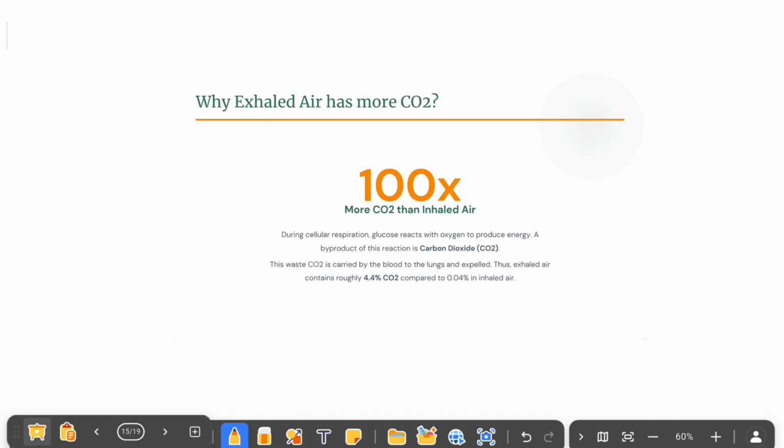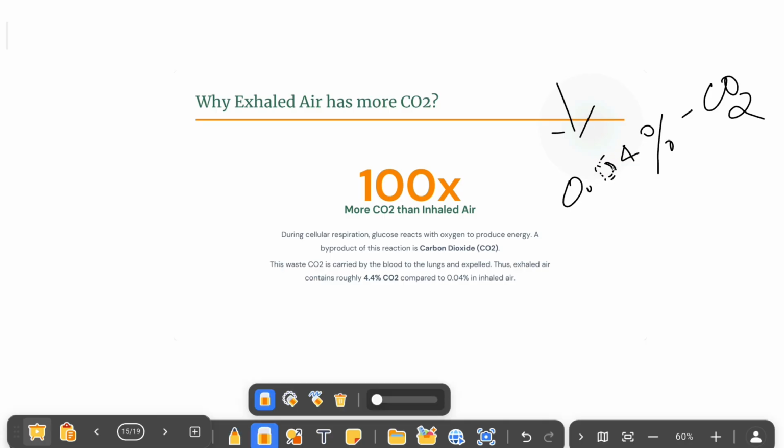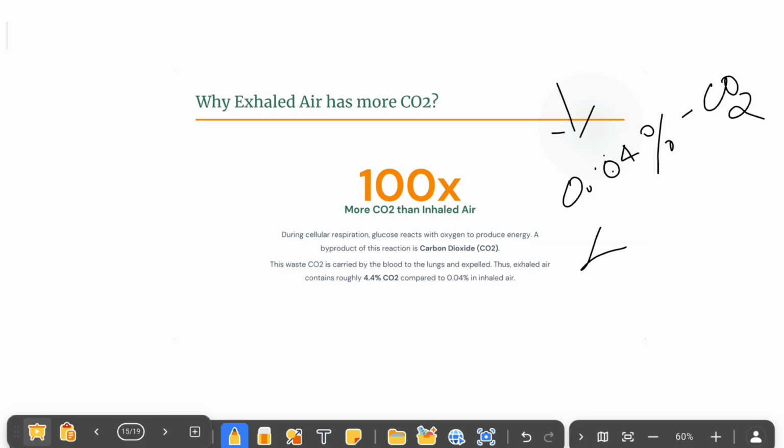Next, one of the important questions: when we are breathing in, we are taking 0.04% of carbon dioxide. But when we are breathing out, it is increased to 4.4%.